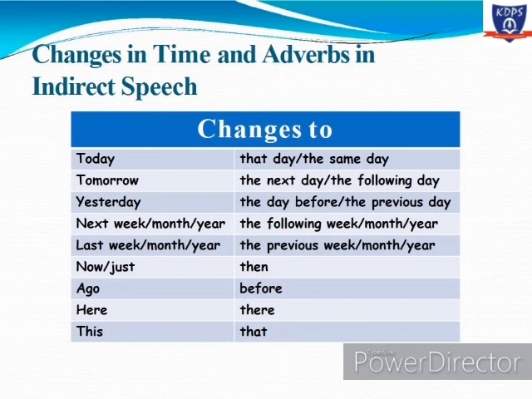So this is basically how we do the direct and indirect changes in our reported speech. And for reported speech there are two parts, direct speech and indirect speech. Direct speech is the words which are spoken as they are, and indirect speech is when the speaker's words are changed and indirectly said to someone.